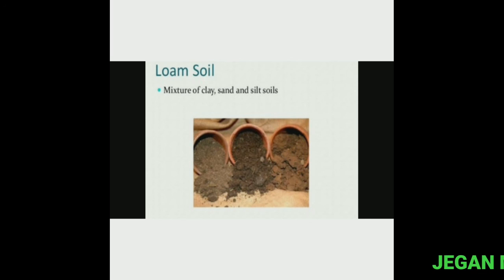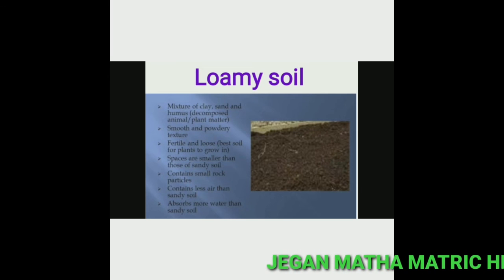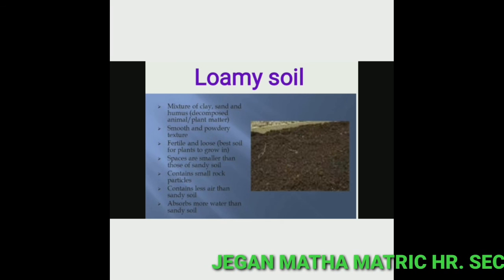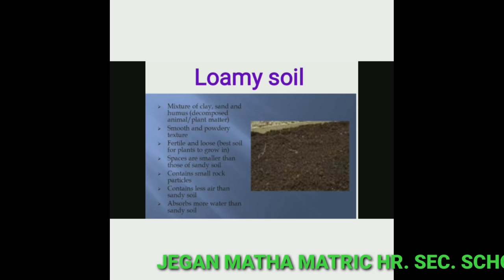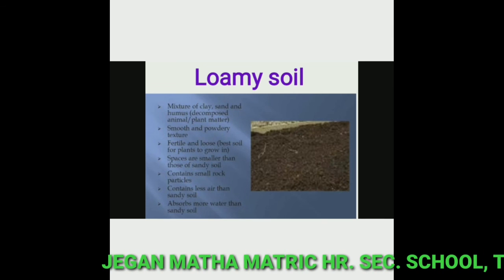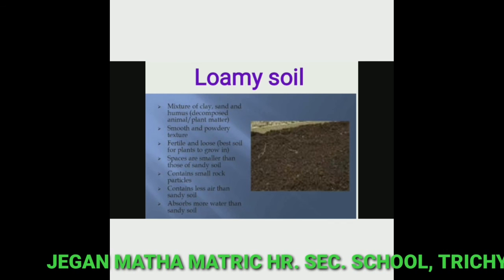Next one, loamy soil. It is a mixture of clay, sand and silt soils. Loamy soil is a mixture of clay, sand and humus. It has a very smooth and powdery texture. It's fertile and loose. Spaces are smaller than those of sandy soil. It contains small rock particles. It contains less air than sandy soils. It absorbs more water than sandy soils.